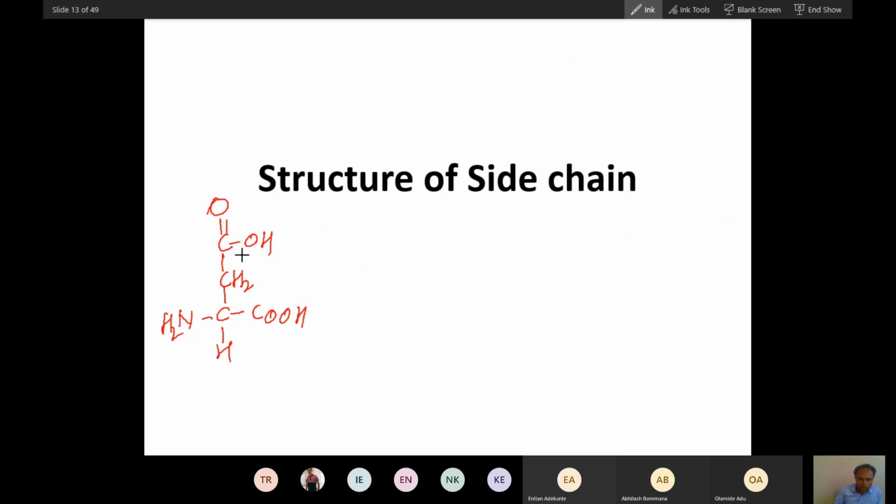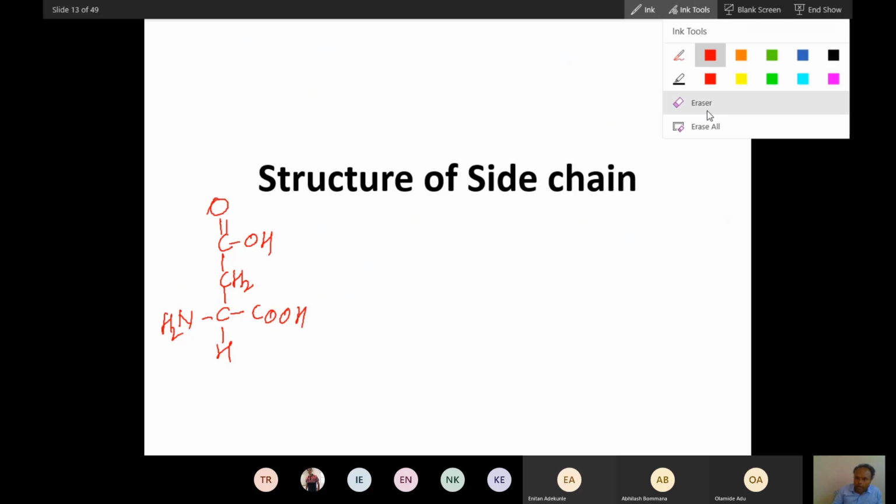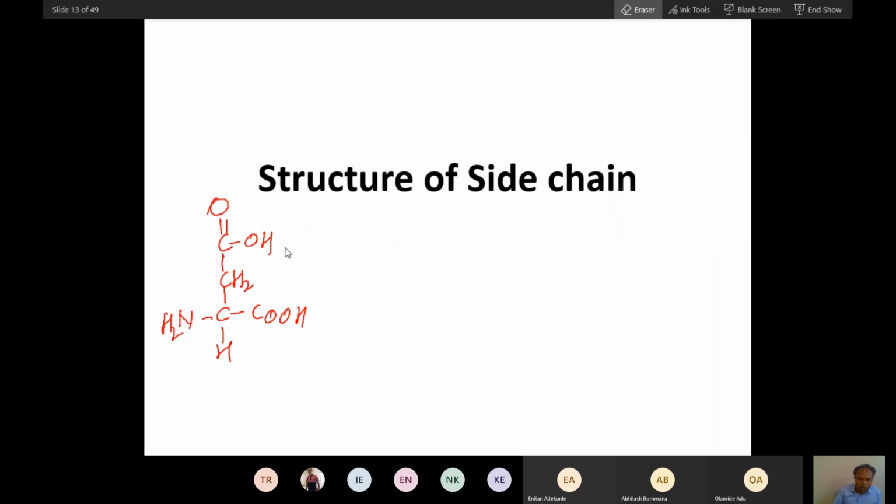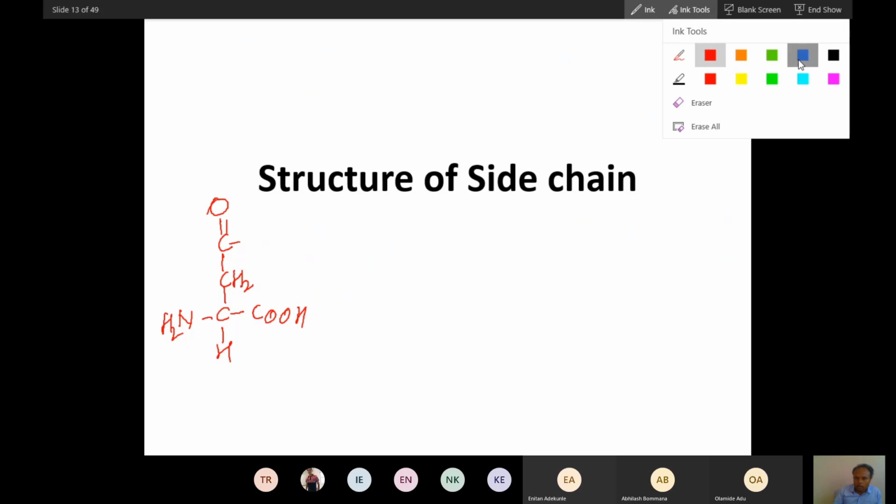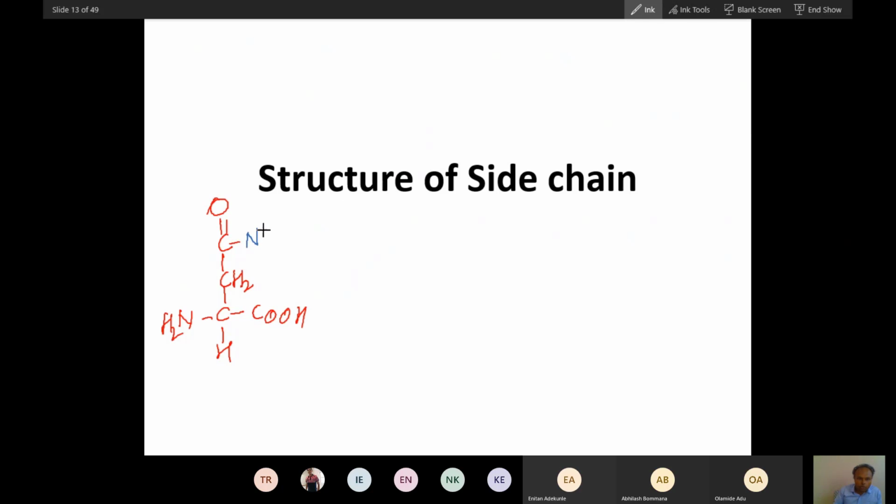This is the structure of what? Aspartate. Now what will happen when you add an amino group here? When you replace OH with the NH2 group, what does this become? This becomes asparagine.